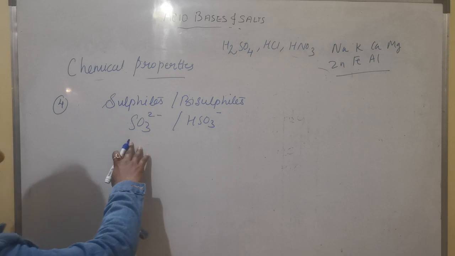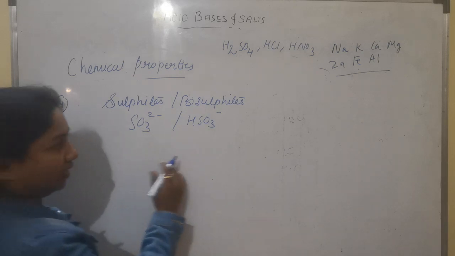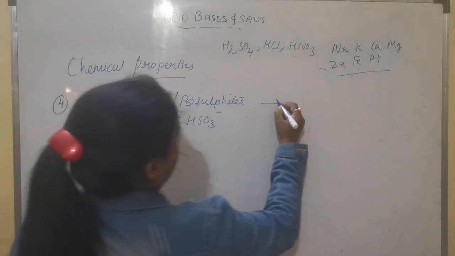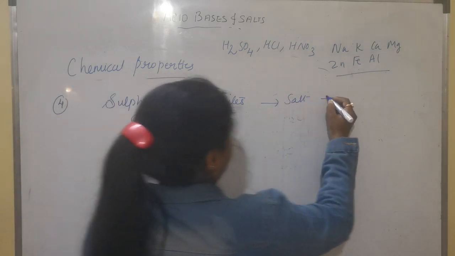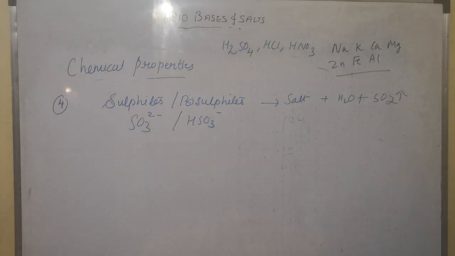So here you could see the presence of sulfur and oxygen. So definitely one of the products will be sulfur dioxide gas. It will give you salt, water and sulfur dioxide gas.